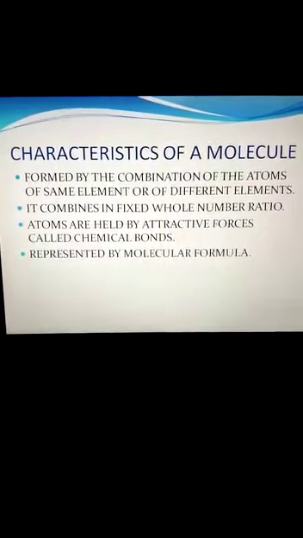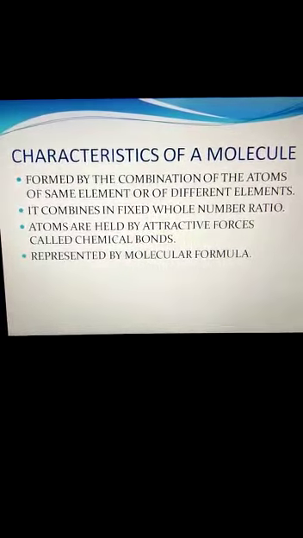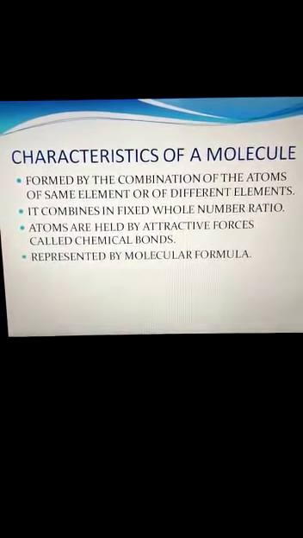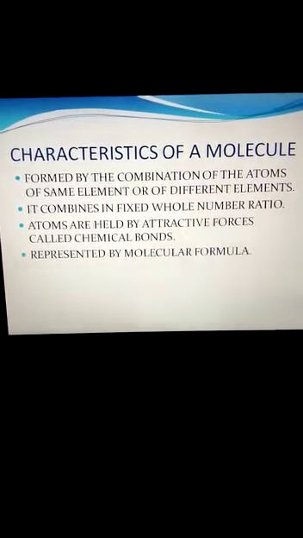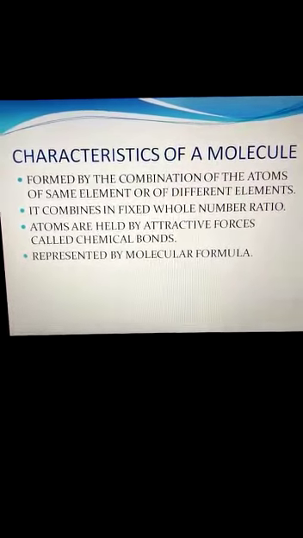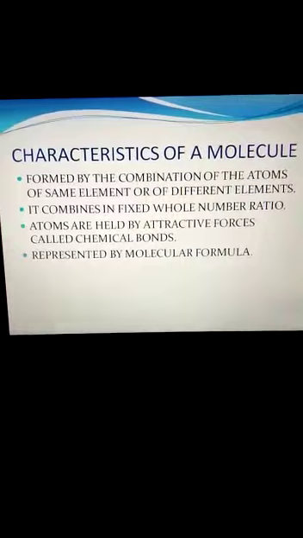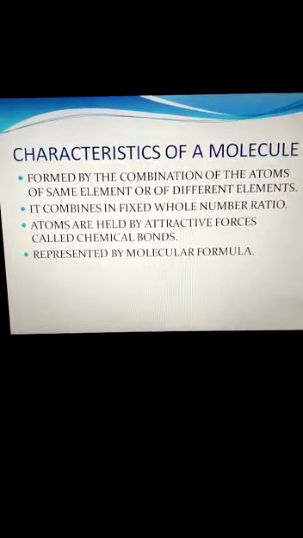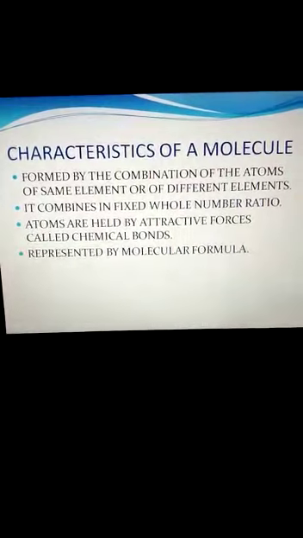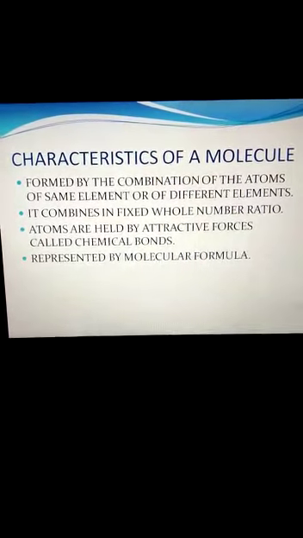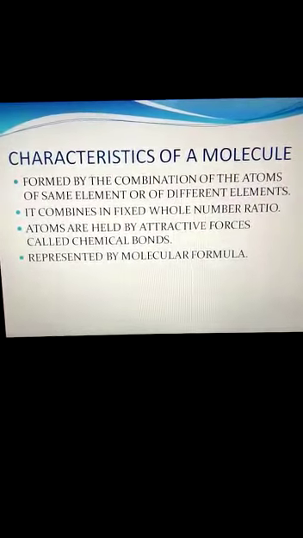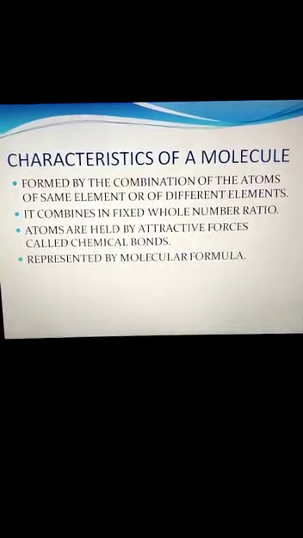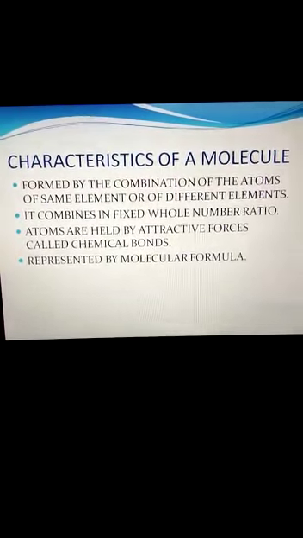And we symbolize atoms, as I said in the first part, that H is the symbol of that particular atom, one atom of the element hydrogen. Molecules are represented by a molecular formula; we will study how to write the molecular formula.